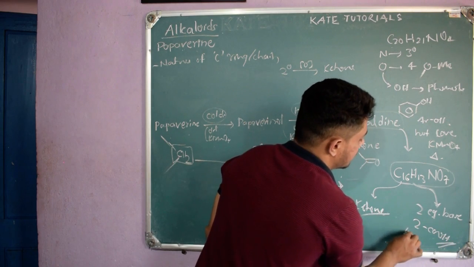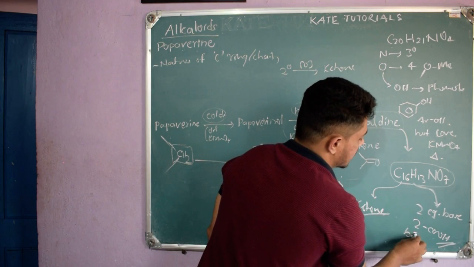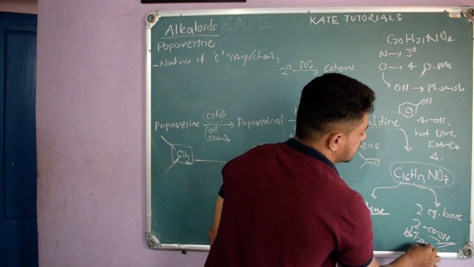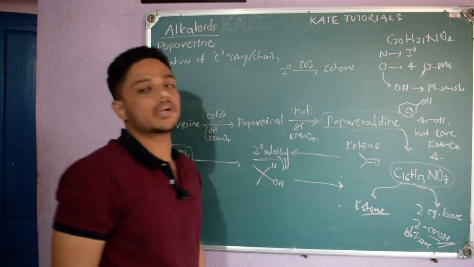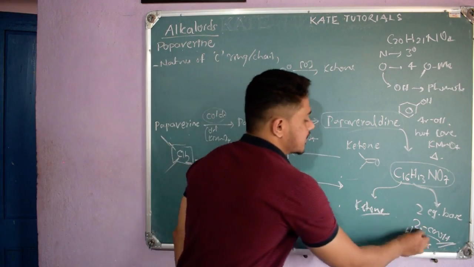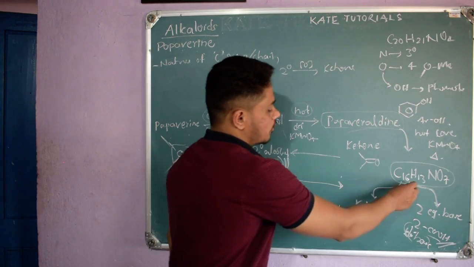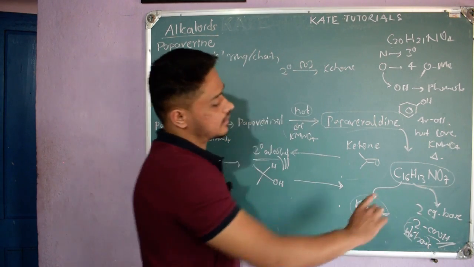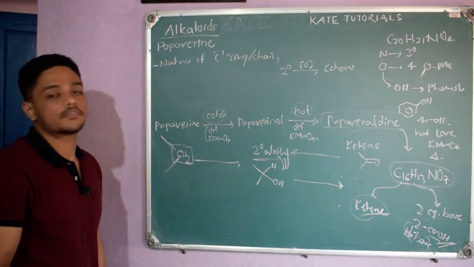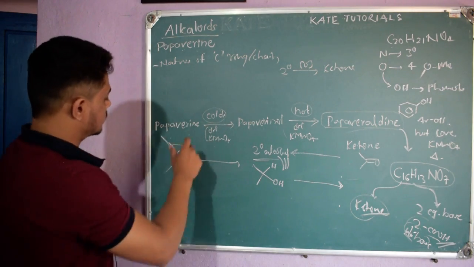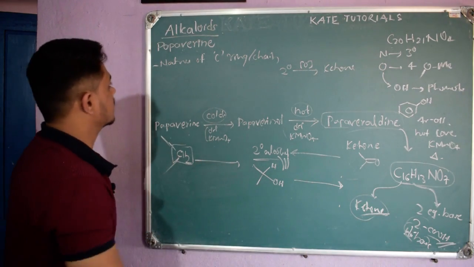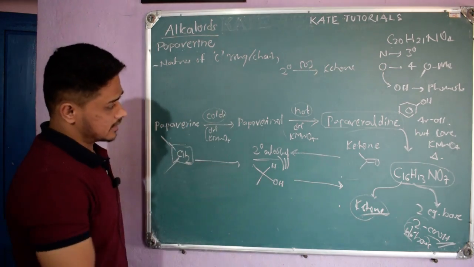So it is dibasic, we call it, right? If an acid is there, then it is dibasic because it is consuming 2 equivalents of base. So from this formula it gave the test for ketone also, and it also told us that it contains 2 equivalents of COOH, right? So these were the few reactions they came up with.